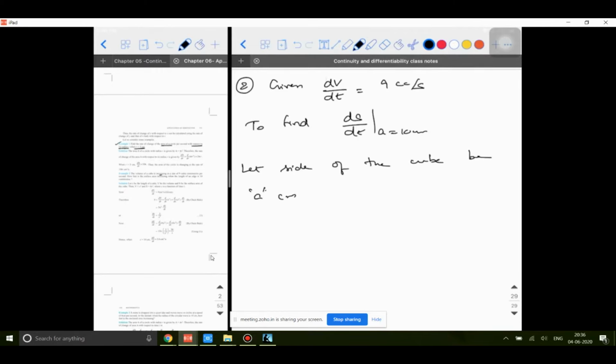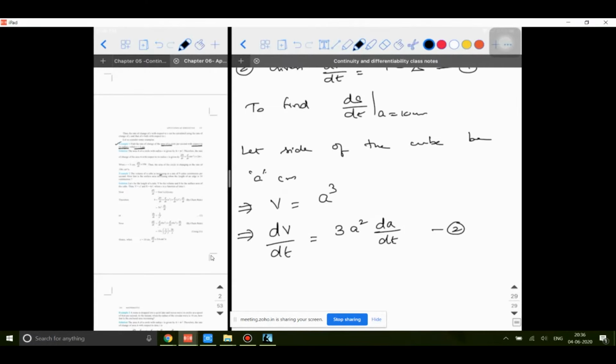Since everything is in centimeter, I am taking it as a centimeter. That implies volume is equal to a cube. Right. From here, differentiating on both the sides, I will get dV by dt is equal to 3a square into dA divided by dt. Sorry, this is not equation number 1. Let me take the question itself as equation number 1, this as equation 2.